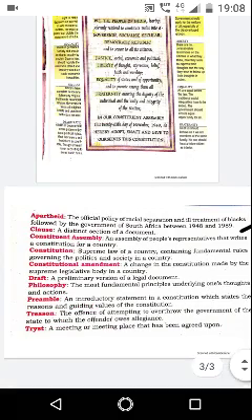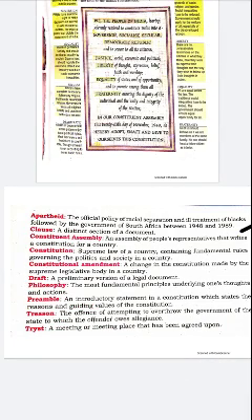Now lastly, we have to discuss some important terms given in the NCERT books. Now first important term is apartheid. It means the official policy of racial separation and ill treatment of blacks followed by the government of South Africa between 1948 and 1989. Now second is clause, a distinct section of a document.